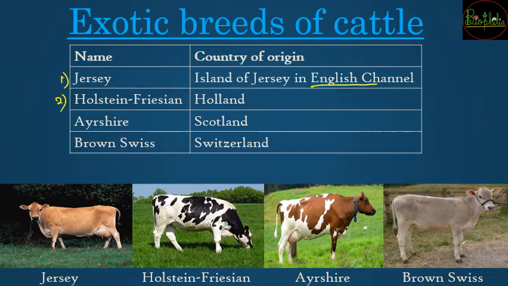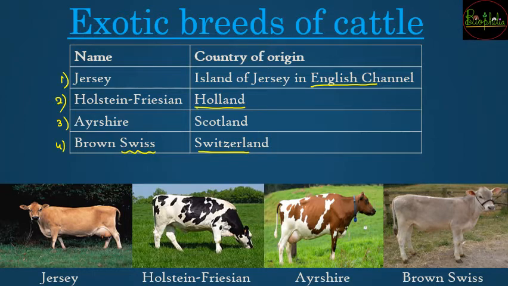The second cow which is exotic breed is going to be Holstein Friesian. It is going to come from the country of Holland. The third one is going to be Ayrshire, which is going to come from Scotland, and the fourth one is Brown Swiss, coming from Switzerland. So Swiss है, so coming from Switzerland.